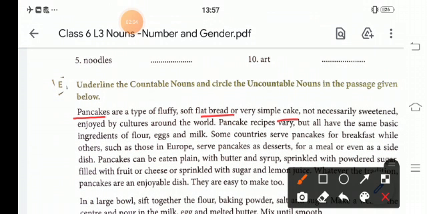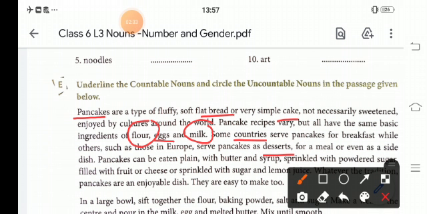Pancake recipes vary, but all have the same basic ingredients of flour, eggs, underline, milk, circle it. Some countries serve pancakes for breakfast, while others such as those in Europe serve pancakes as a dessert.